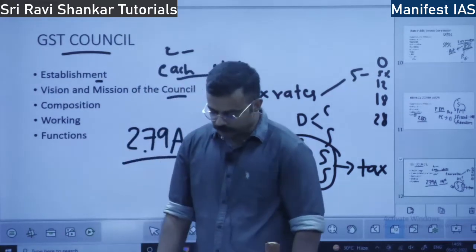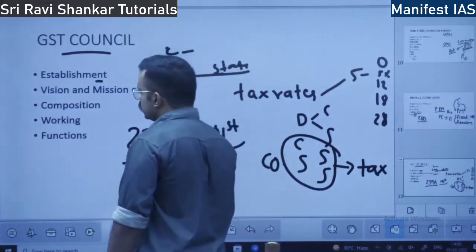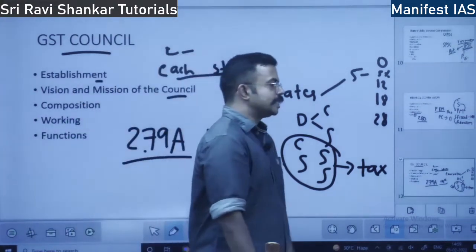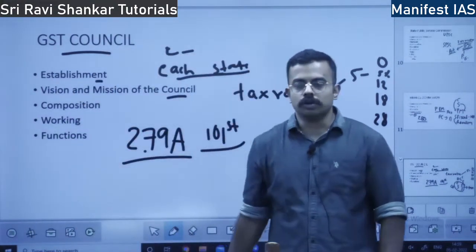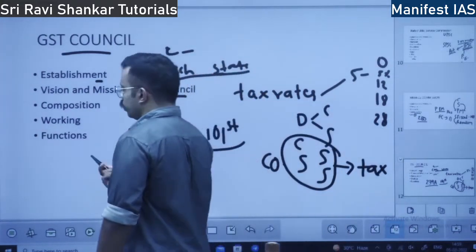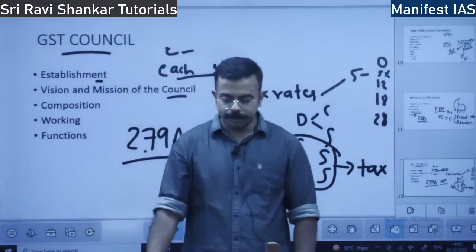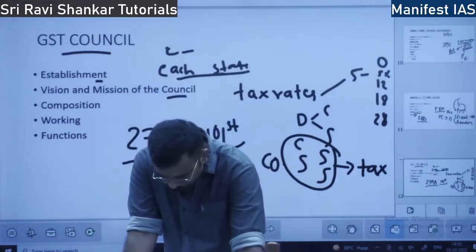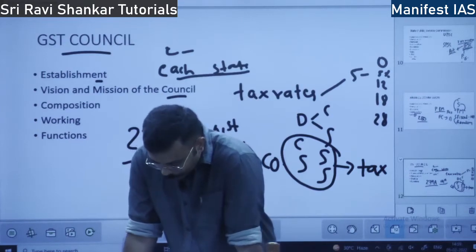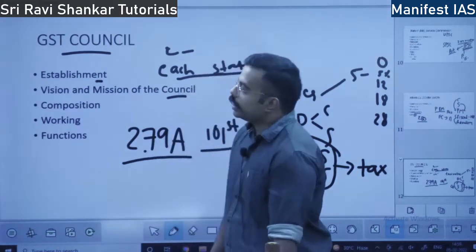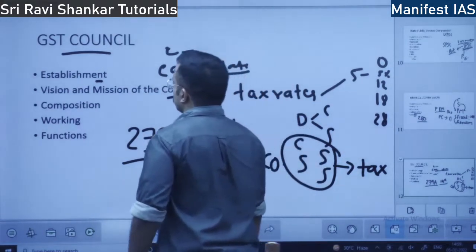What is the mission? So how is this vision put to use? What is the difference between vision and mission? Vision means long-term goal. Mission is how this goal will be implemented on the ground. It is implemented through forming a proper GST structure, a technology-driven GST structure.